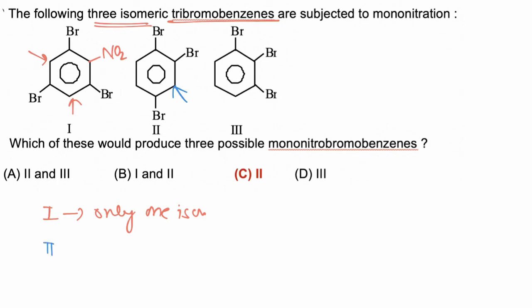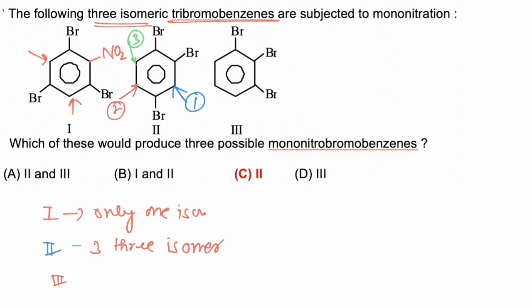In case of the second, one isomer is formed when NO2 is attached at this position. If NO2 is attached at this position, we will form a second isomer, and if NO2 is attached at this carbon, we get a third, so in case 2, 3 isomers are formed.